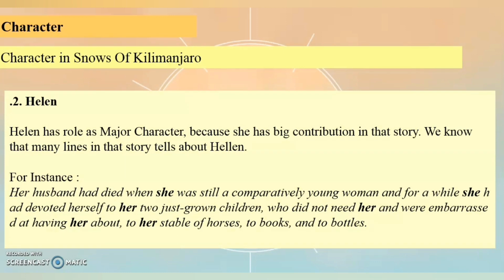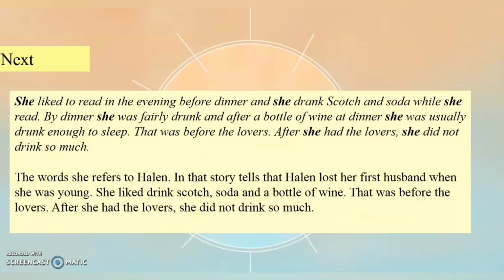And the second character is Helen. Helen has a role as major character because she has big contribution in that story. We know that many lines in that story tell us about Helen. For instance, we can see that and also read. This is also an example of the lines that tell about Helen. Actually, the word "she" in those lines refers to Helen.